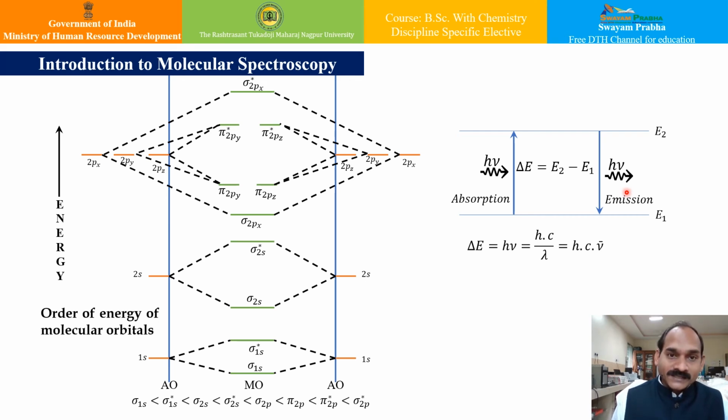Without the selection rules we could never understand the nature of a spectrum. We will discuss them in detail during the course of this lecture series, and see their effects one by one in almost all spectra.